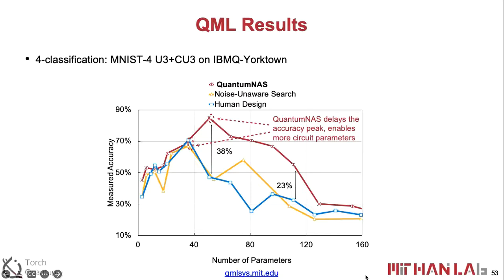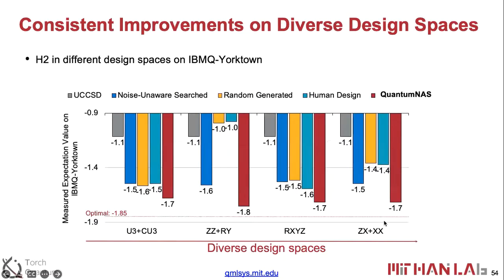Okay. So we also compare the result on the hydrogen molecule on different devices. We use different design spaces, which means the initial SuperCircuit construction space is different. We compare to randomly generated ansatz and also human design ansatz, noise-unaware search, or the UCCSD ansatz. So we can see that the result of QuantumNAS on the real machine is closer to the optimal solution.